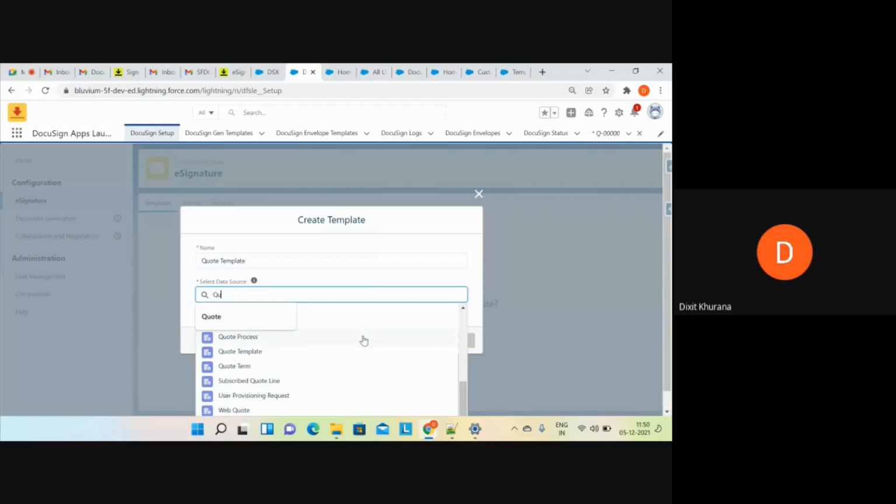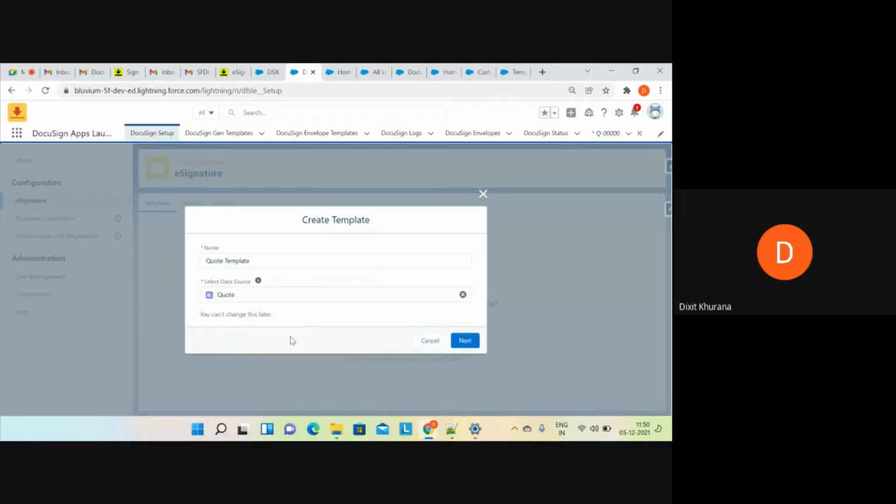I'll select quote. If you want to select any non-CPQ object as well, you can follow the same approach. But one thing is you can't change this later. Once you have selected a data source, you cannot change it. You have to either delete this template or create a new template.